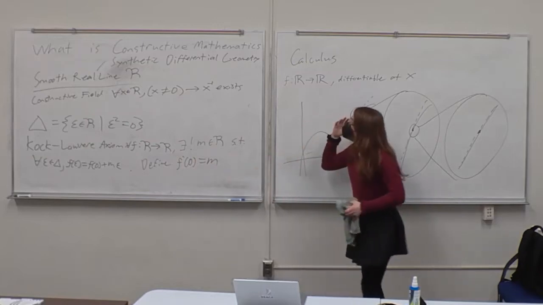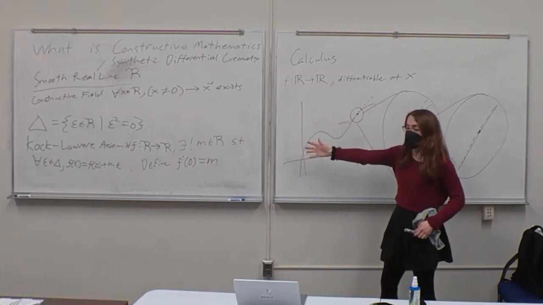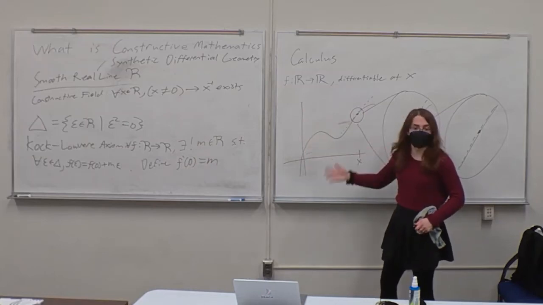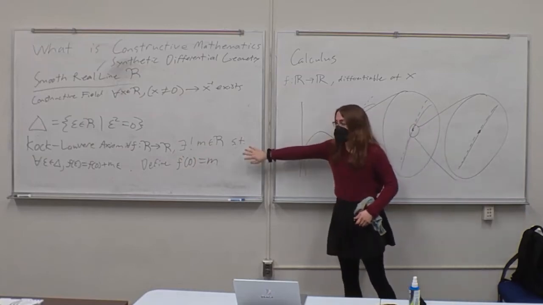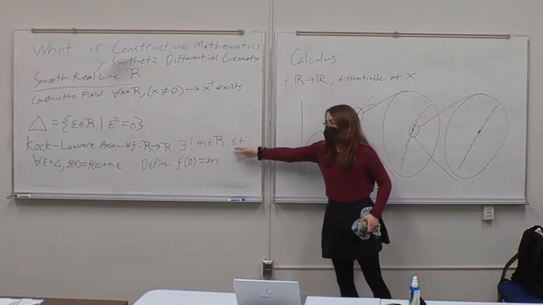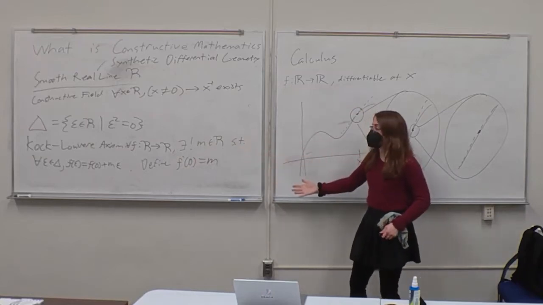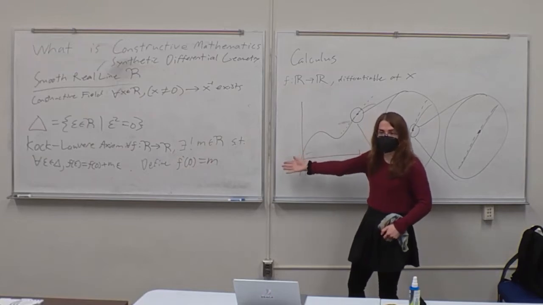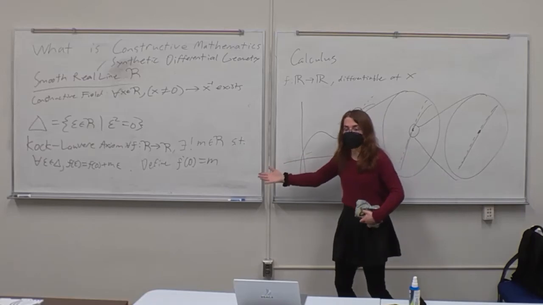All right, so one thing you'll notice from this is that we didn't say anything about f. We didn't make the assumption that it's differentiable or continuous or anything like that. That's because this axiom implies every function is differentiable. Every function from the smooth real line to the smooth real line is differentiable. And not just that, it's smooth, it's infinitely differentiable, because this derivative is a function from the smooth real line to the smooth real line. So it's differentiable and so on and so forth.